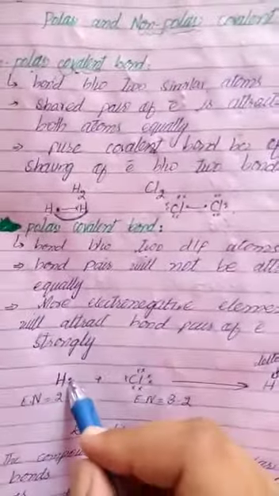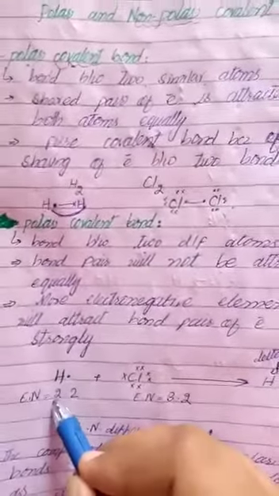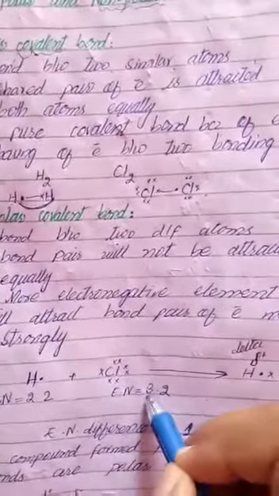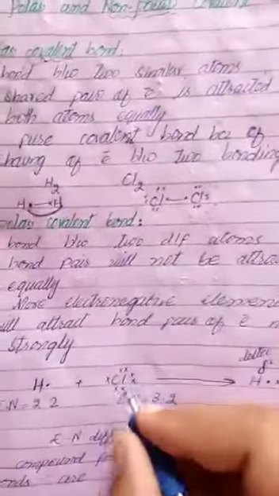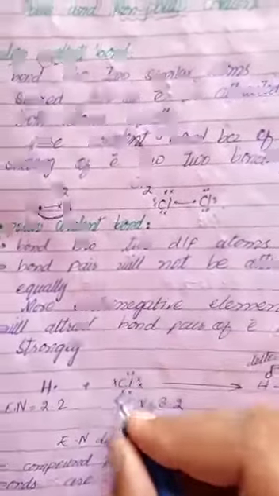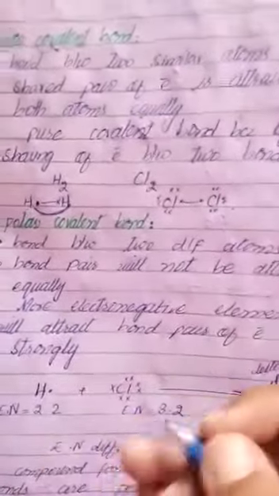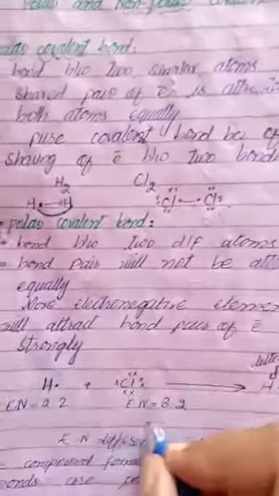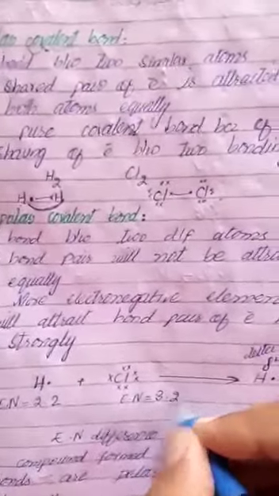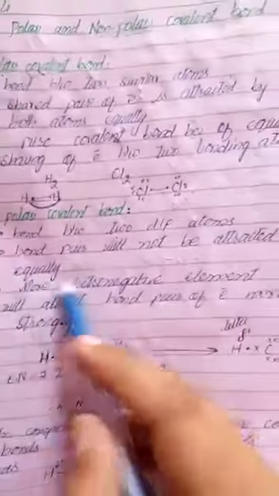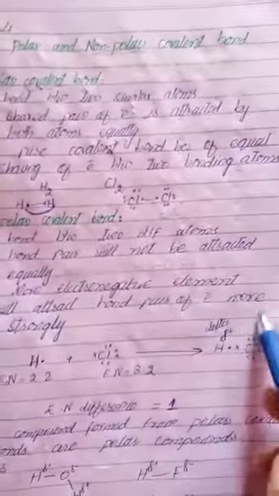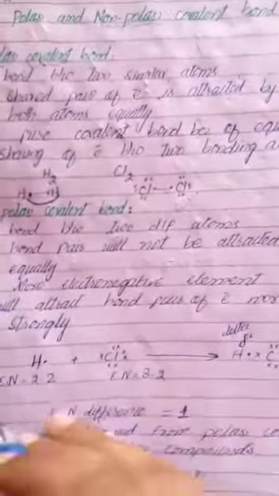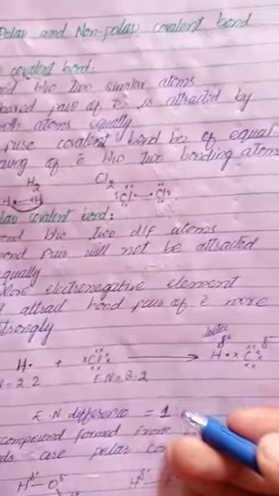Like hydrogen is there. Its electronegativity value is 2.2. Chlorine is there, its electronegativity value is 3.2. It means that chlorine can attract the shared pair of electrons toward itself more than hydrogen, as its electronegativity value is higher than that of hydrogen. The more electronegative element will attract the bond pair of electrons more strongly. As it is the more electronegative element, it will attract the bond pair of electrons toward itself more strongly.